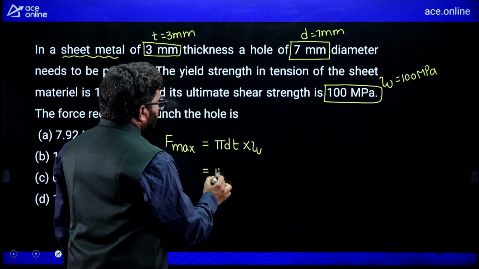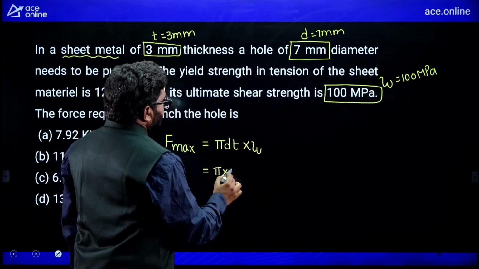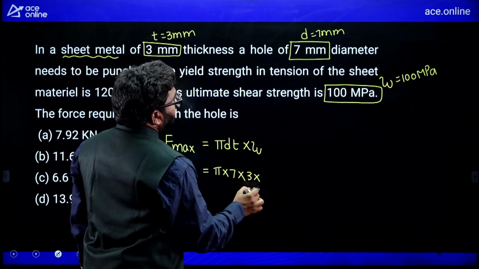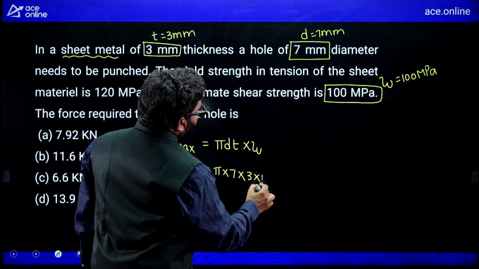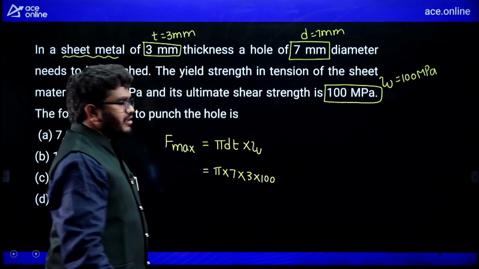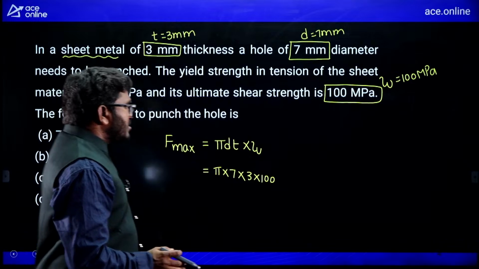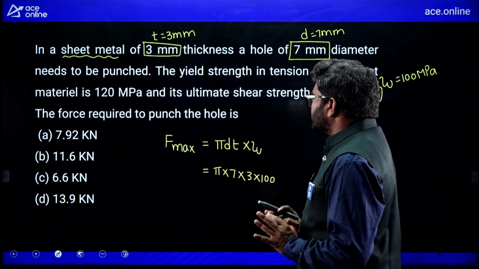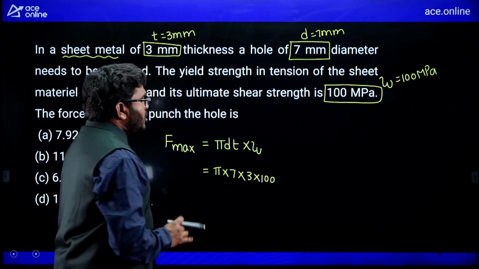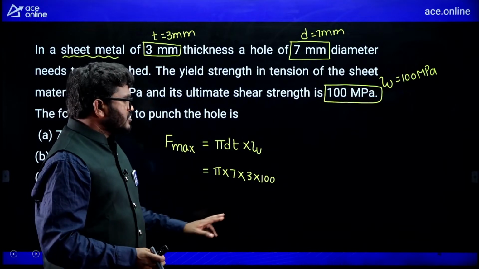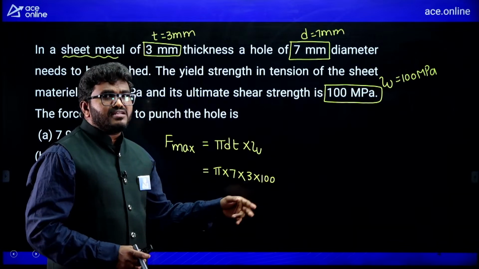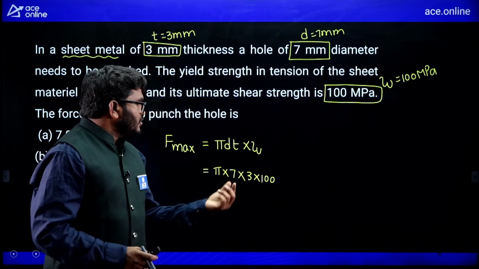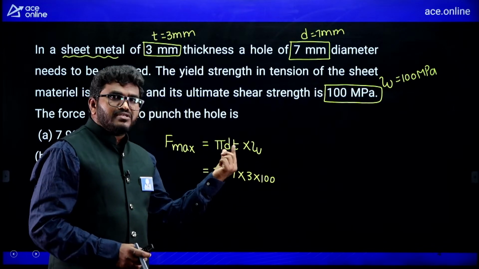Now see here, pi into diameter is 7 mm, thickness is 3, ultimate shear strength is 100 megapascal, right. Calculator is not allowed for this exam, so without using a calculator you should solve. It's a very simple question. I am not converting the units mm into meter because 100 megapascal you can consider as Newton per mm square. So mm square means mm into mm.